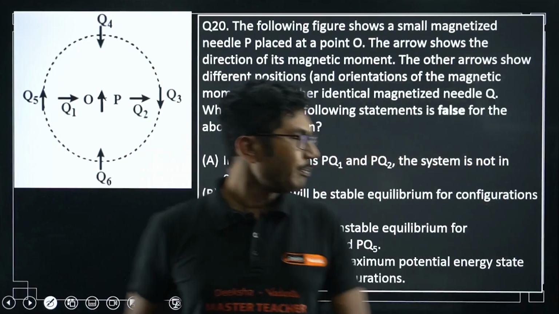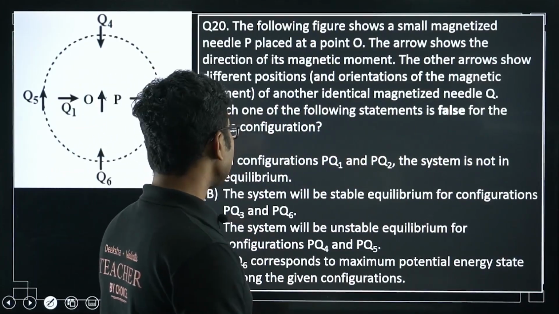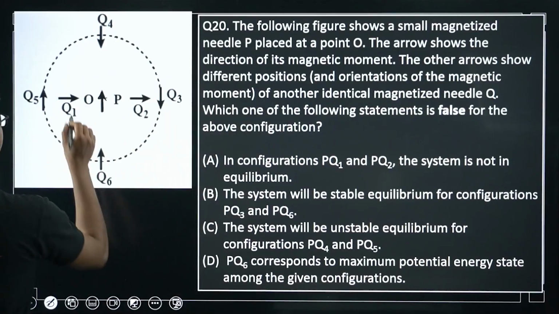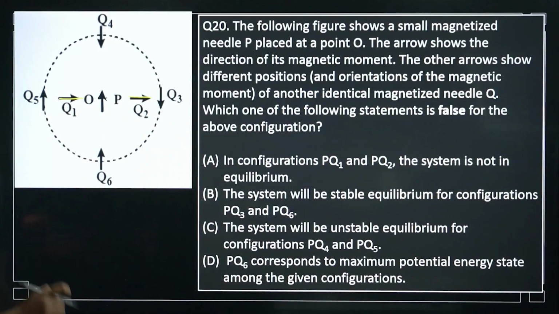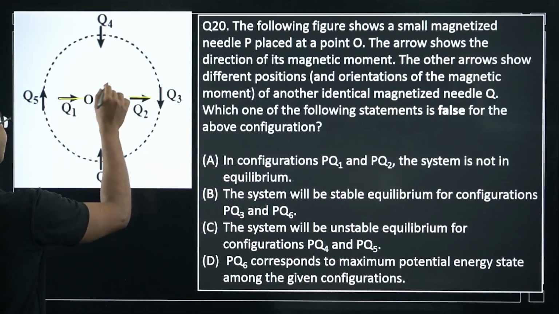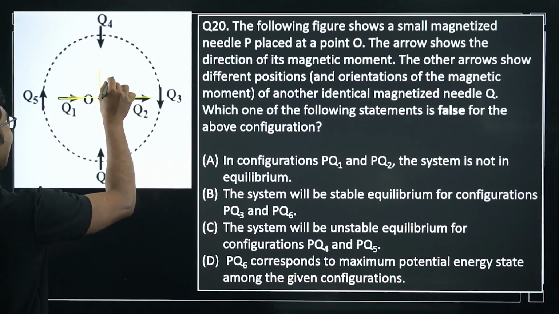In configurations PQ1 and PQ2, the system is not in equilibrium. So what is the angle in this case? In both cases the angle between the dipole moments is 90 degrees.